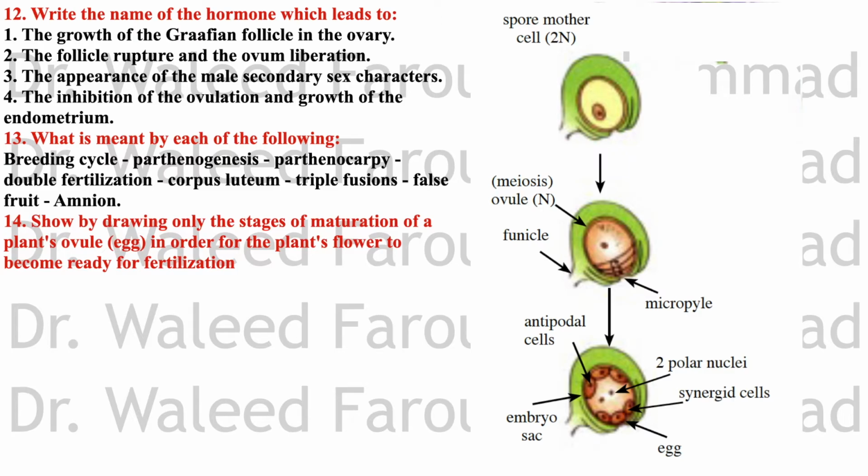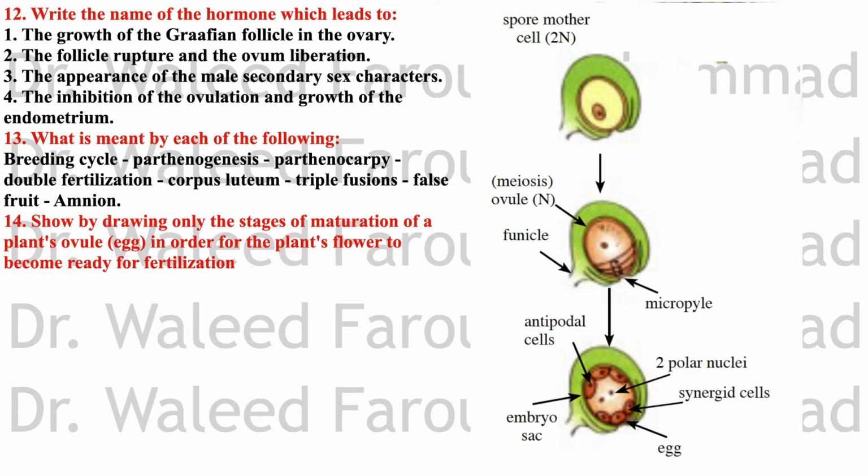Double fertilization, in which one male nucleus fuses with the egg, both are haploid, to form the zygote, which is diploid, 2N, that divides into the embryo, 2N. The second male nucleus fuses with the nucleus of the embryo sac, which is 2N, resulted from the union of 2 polar nuclei, to form the endosperm nucleus, which is 3N. So this process is called triple fusion. Okay?